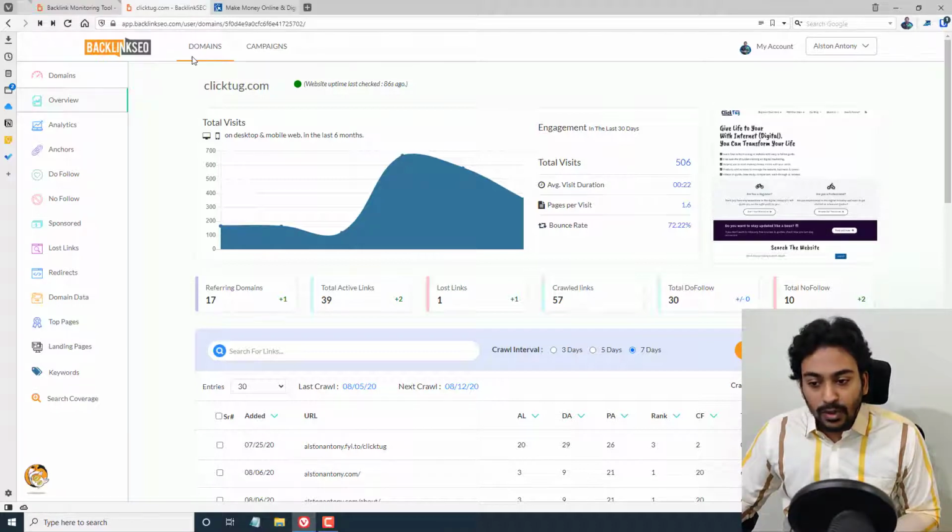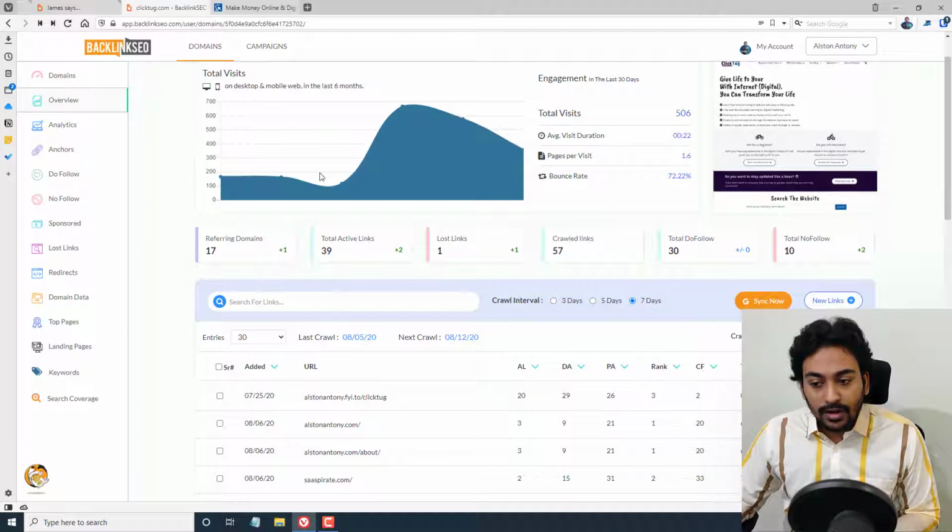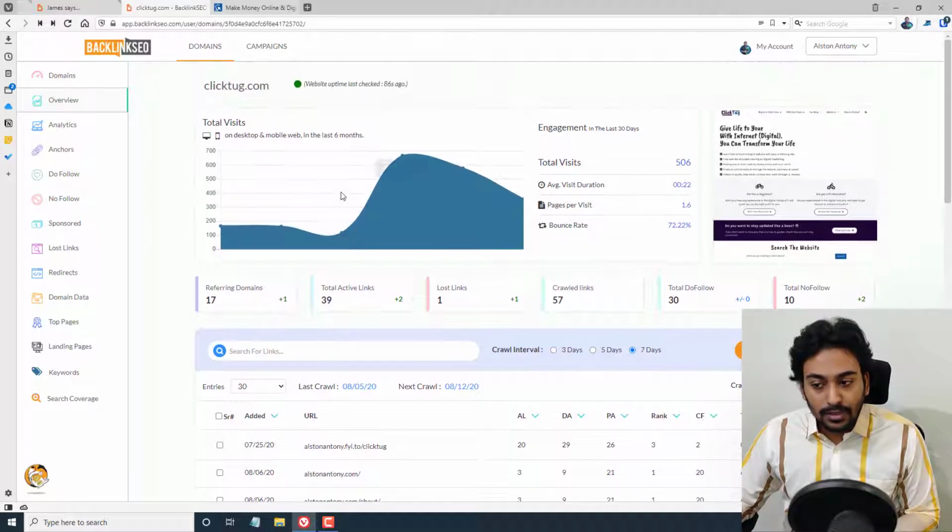This is the overview. It will show you the traffic data we are receiving for this particular domain. You can see all these things. It will also show you the total visits, average duration, pages per visit, bounce rate, all this will be shown. And it will show you the backlink count, how much it has improved, how many we are building. For example, if we have lost one link, it will show that, the number crawled, the number of do follow and no follow. All these in-depth stats are shown here in a quick way.